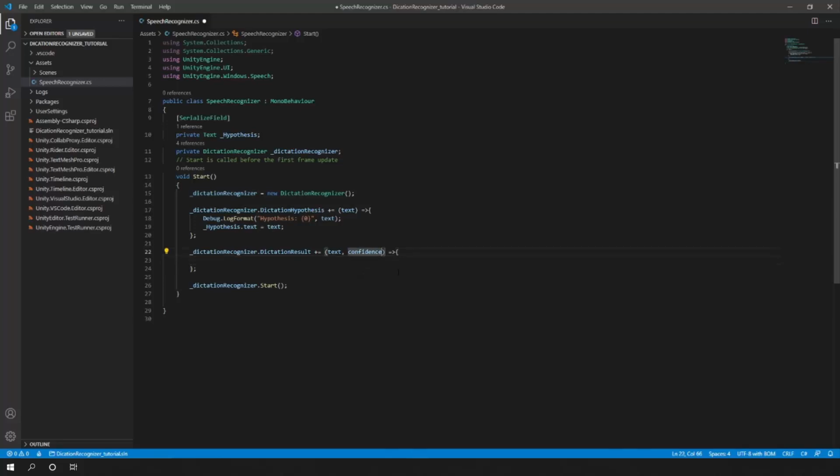This variable can be changed from low, medium, and high, depending on your needs. So for now I'm going to set it to, I don't know, medium. Let's see how that works.